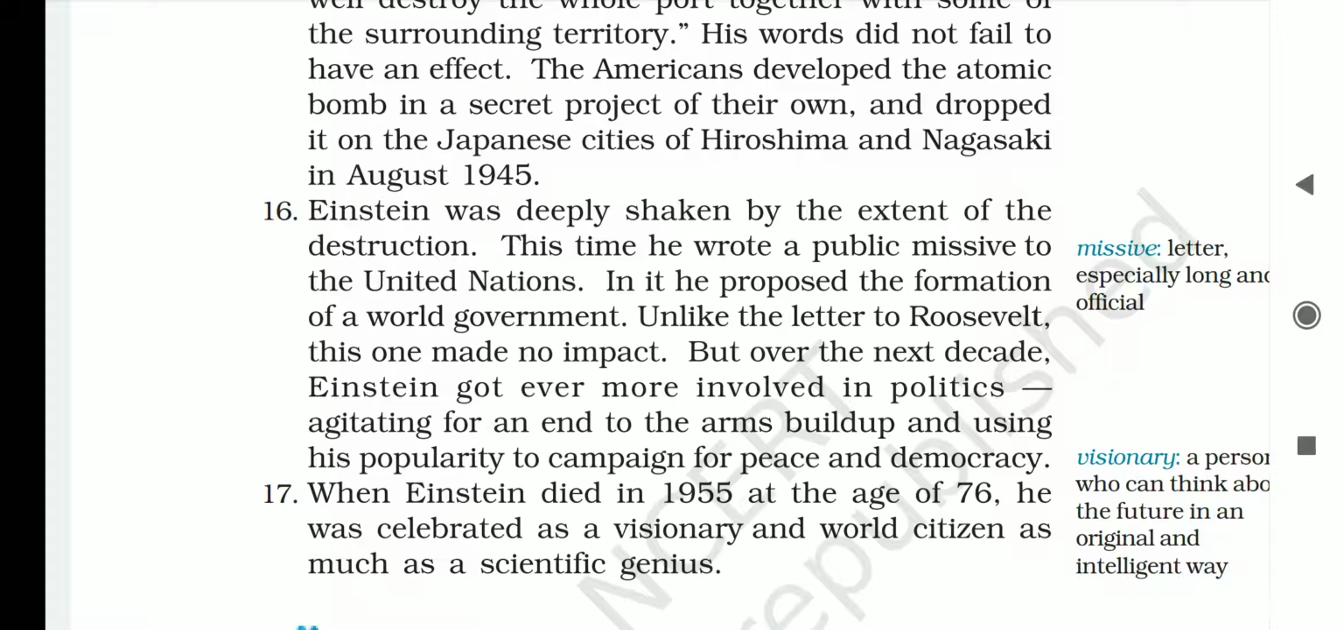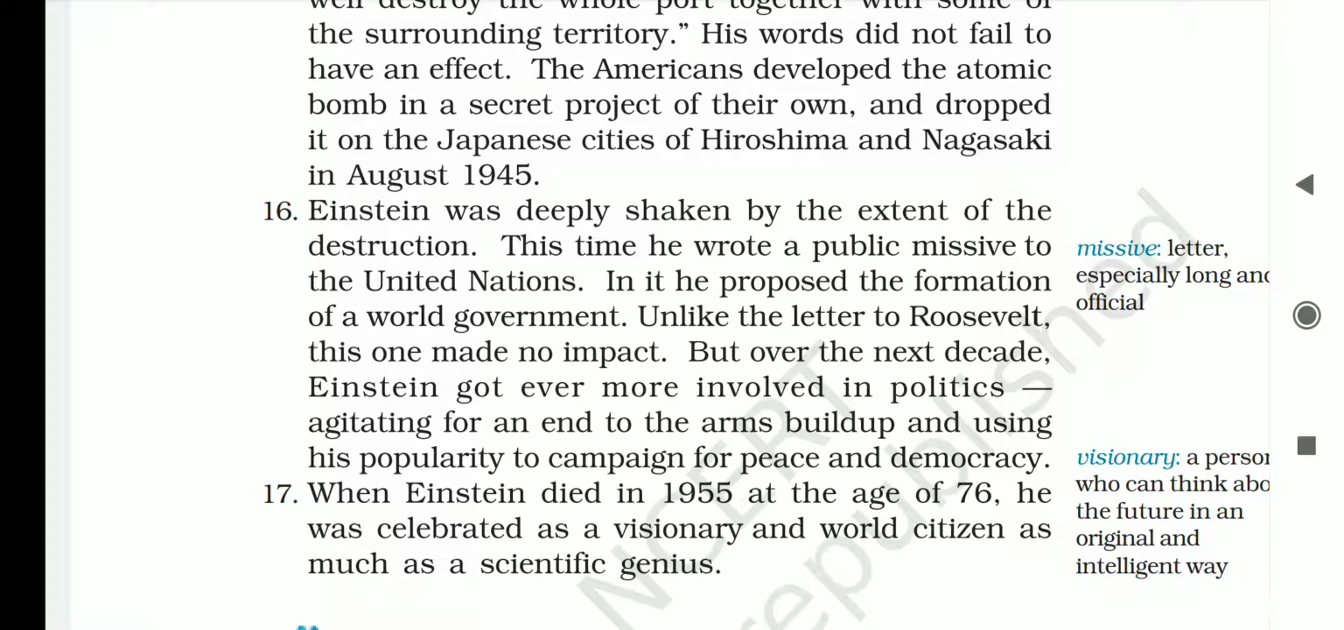For another 10 years, Einstein was involved in world peace. He was involved in politics, and his agenda was to stop the countries from collecting arms and developing weapons. He campaigned for world peace and democracy. His main purpose was to establish world peace and freedom of the people.